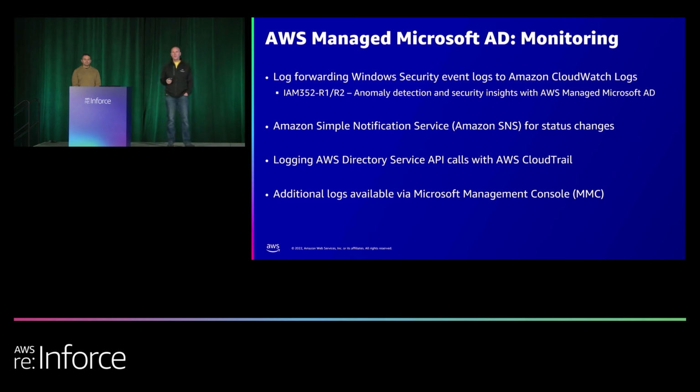Also to note, if you have CloudTrail enabled, all directory service APIs are tracked in CloudTrail. So it's the AWS service API. These would be APIs like create trust, create conditional forwarder, create directory, delete directory, things like that. Now, if we're talking native Active Directory API calls, let's say you use the Active Directory PowerShell module to create a user or delete a user, those will not be logged in CloudTrail because CloudTrail has no awareness of what's going on inside Active Directory. But those items will be logged in the Windows security event log, which you can view.